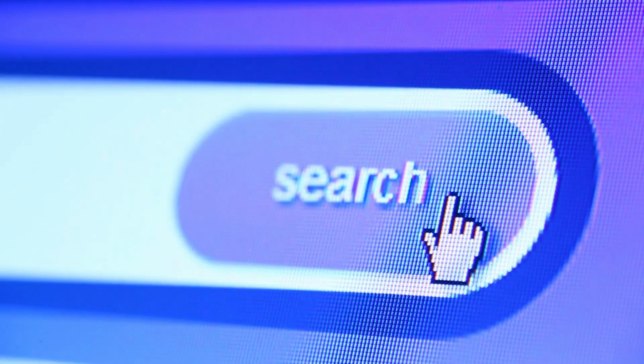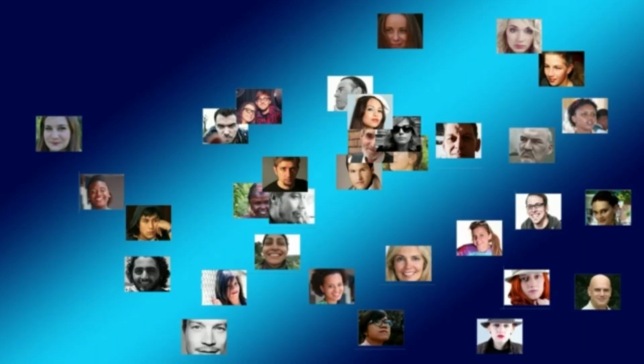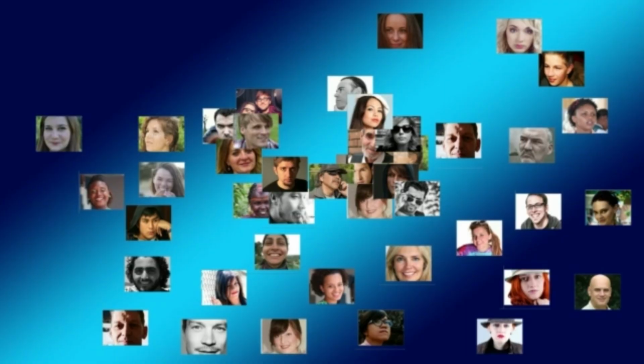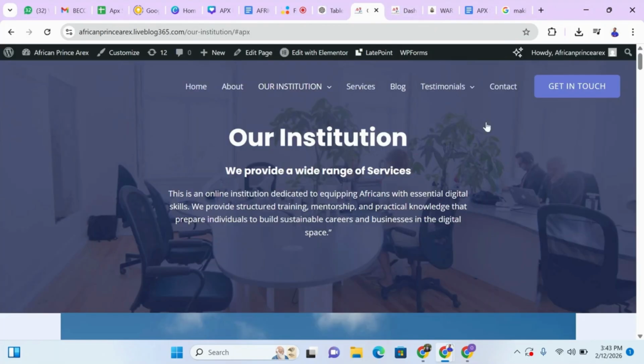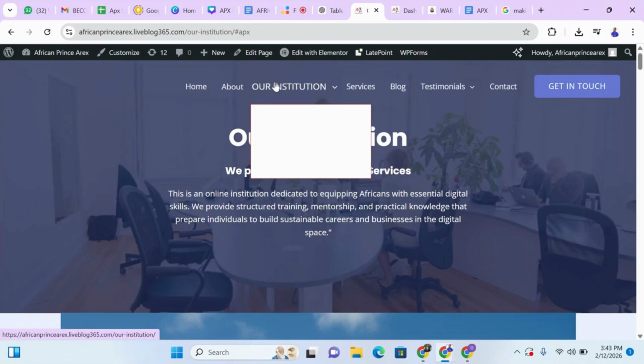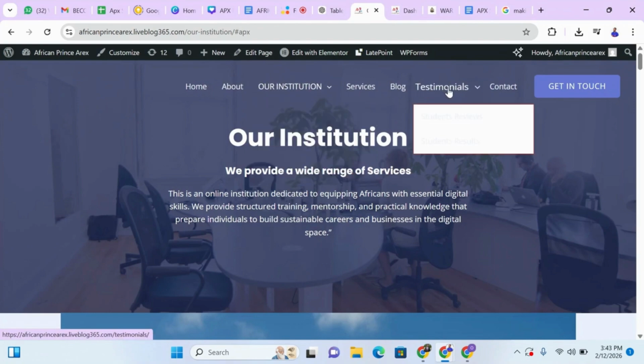So when we now talk about the web pages, they are the rooms inside your house. Let me show you the web pages inside my own house. So when you go to my website now, did you see all these pages now? They are each a room inside this my website. The website is my house. It is my shop where a lot of people get to know more about me.